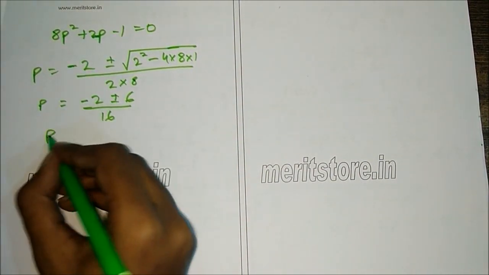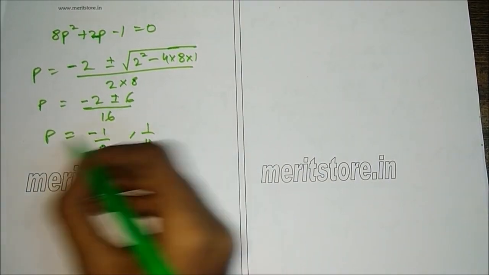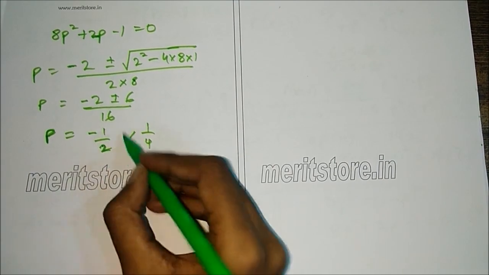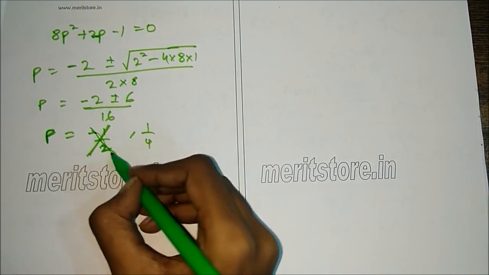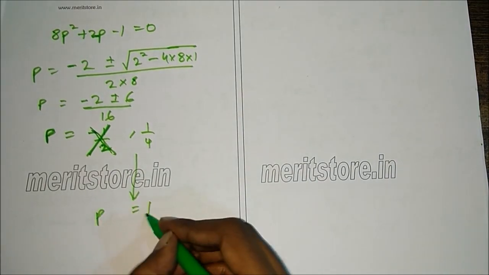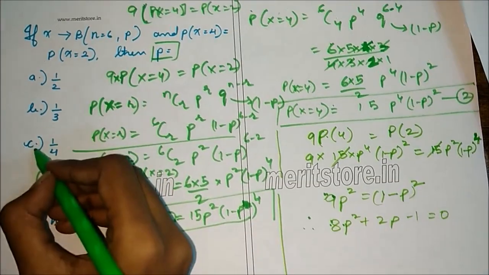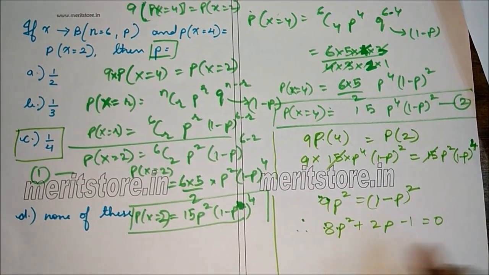So p can have value as minus 1 by 2 or 1 by 4. Since this is a probability, it cannot be negative, so this gets cancelled. This cannot be a value for p. So the answer for p is 1 by 4, which is option C, 1 by 4.